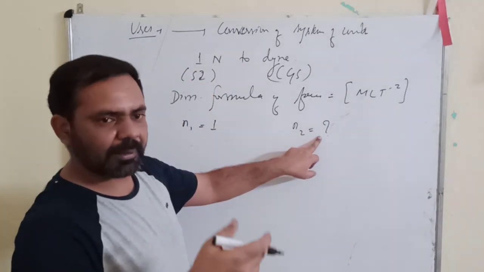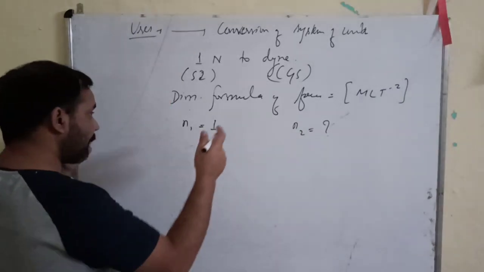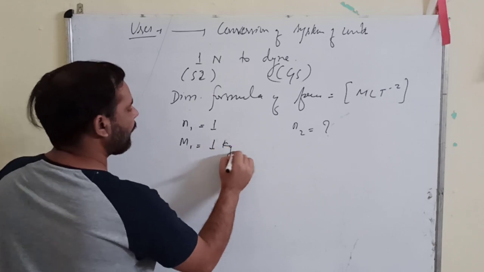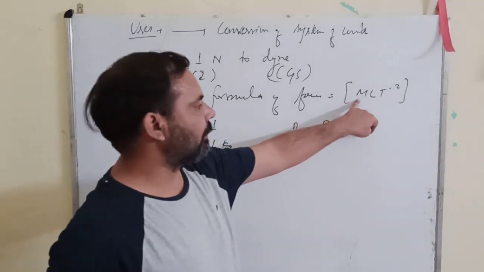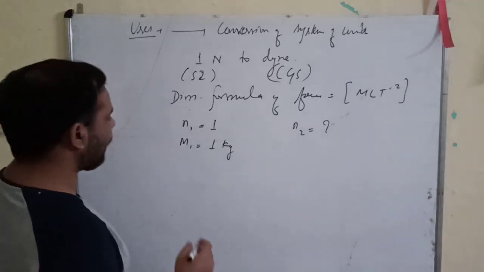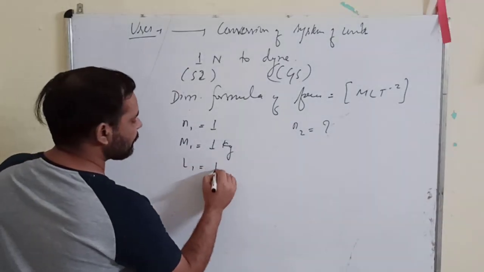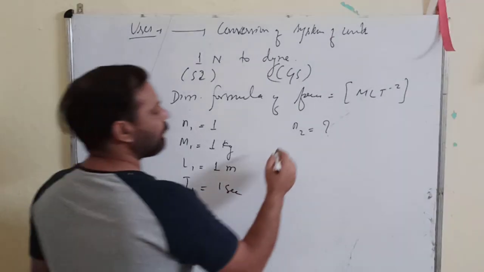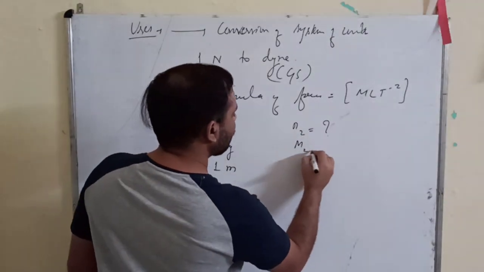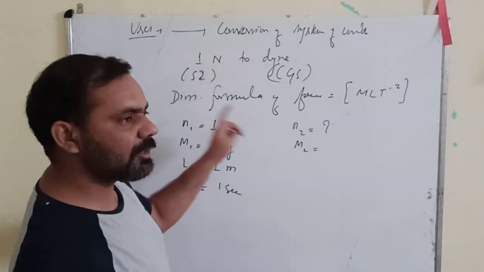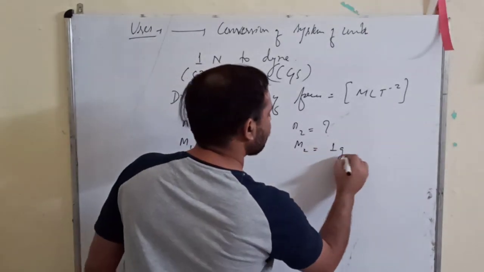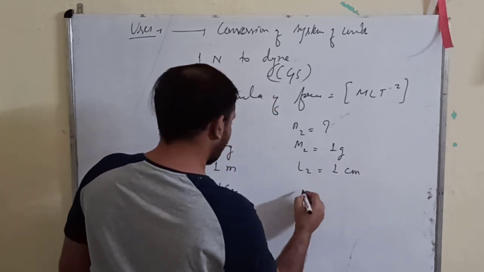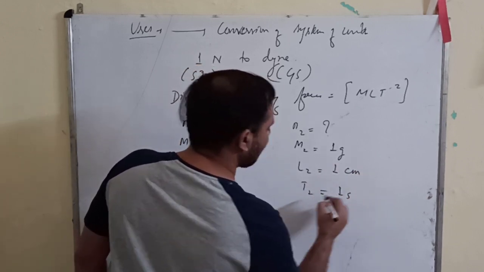Okay, then M1 is equal to 1 kg. We will write the quantities in terms of SI units: M1 is 1 kg, L1 is 1 meter, and T1 is 1 second. Right? Here in N2, your M2 will be the unit of mass in the CGS system, that is 1 gram. Then L2 is equal to 1 centimeter, and T2 is 1 second.